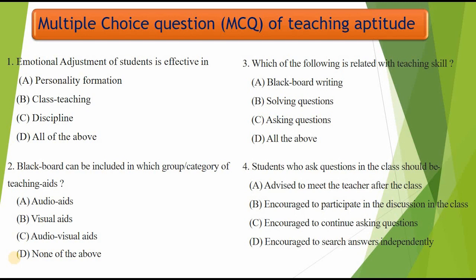Teaching aids help to learn and understand materials faster and better. Some of these aids consist of visual aids, audio, blackboard, chalk, chalkboard, poster, picture, student and teacher, etc. So, answer is B. The blackboard can be included in only visual aids.